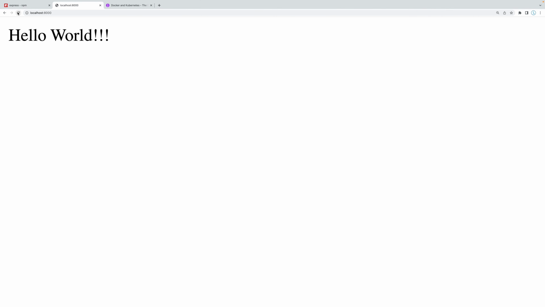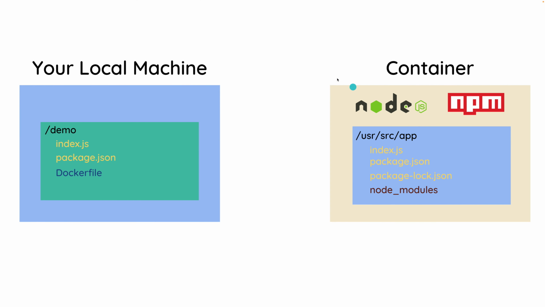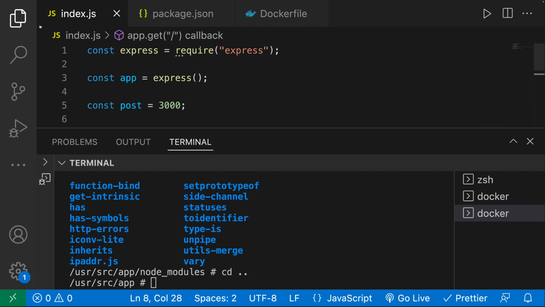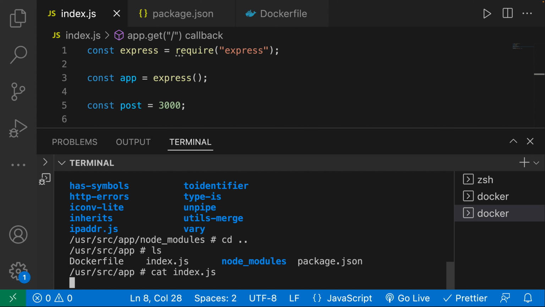I'm going to refresh and wait. It's still not working. I thought we were syncing everything in here to our container. Are we not doing that? Well, let's actually go to our exec over here. And remember, ls. So you can see we have this index.js, and this is the index.js that is inside of the container that is currently running. I'm just going to say cat index.js just to see the contents inside of here.